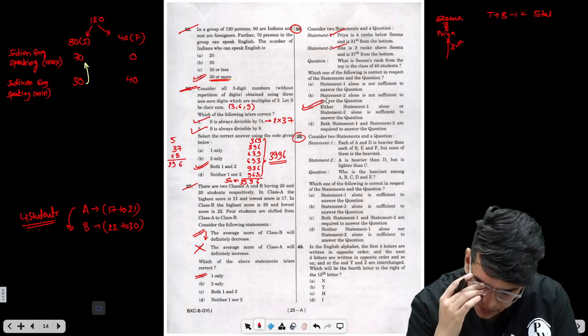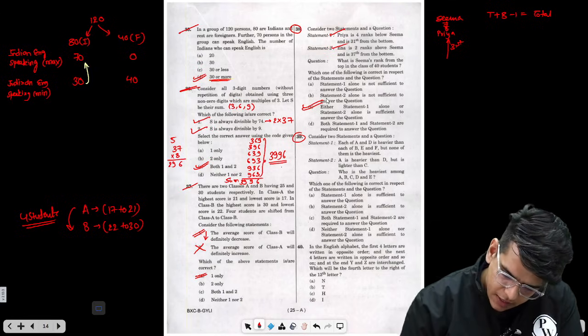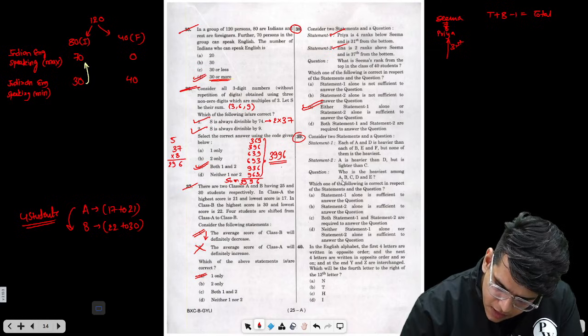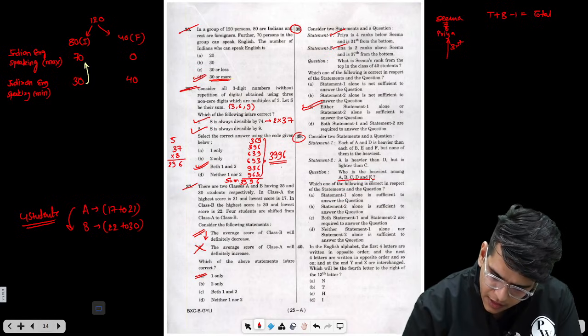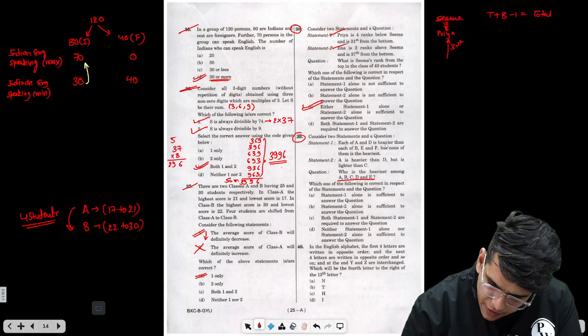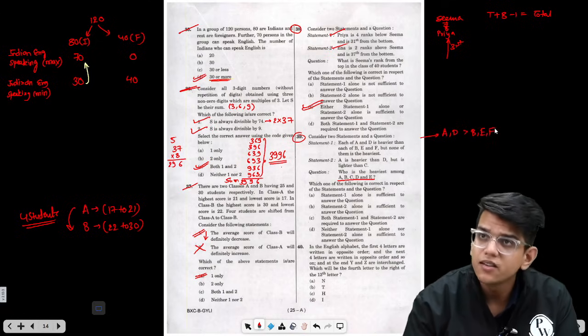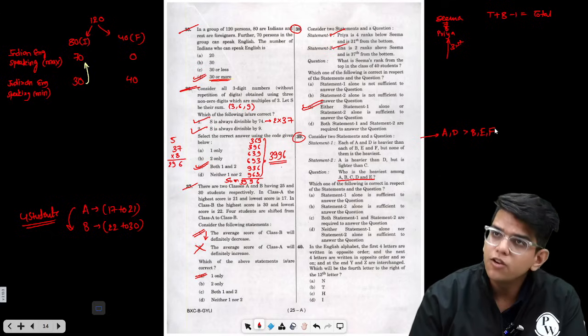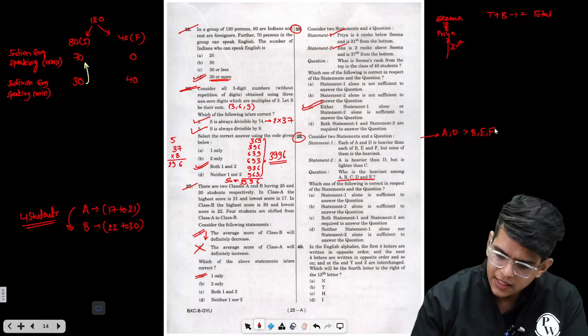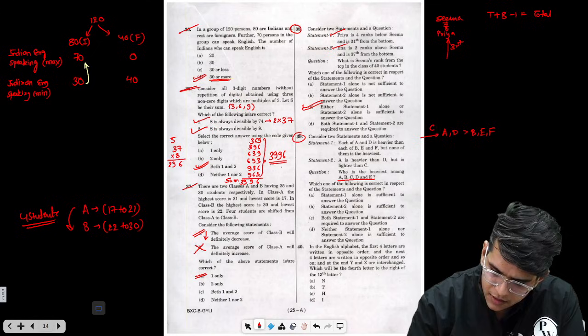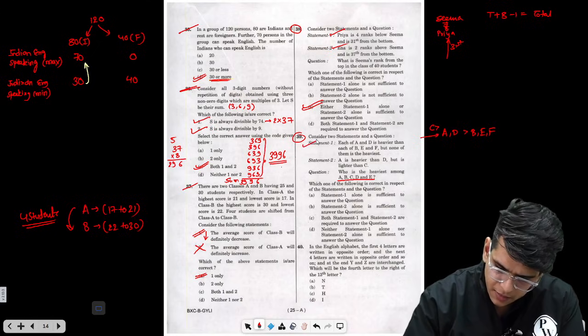Now second, here who is the heaviest among A, B, C, D? If A and D are heavier than B, E, F, but none of them is the heaviest, then basically C is left, so C will be the heaviest. So we can tell by this statement alone.